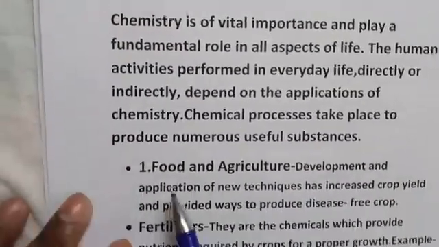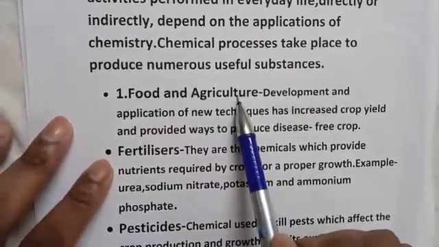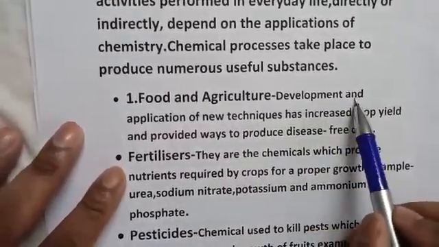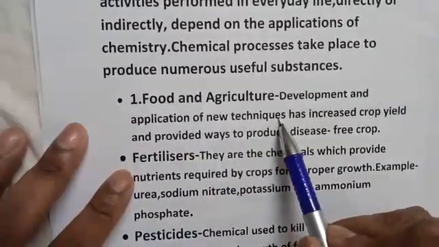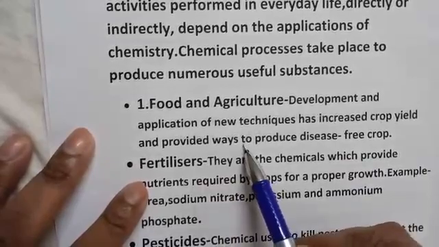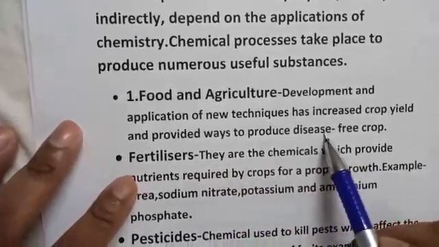The first one, food and agriculture. Chemistry helps in food and agriculture also. Development and applications of new techniques has increased crop yield and provided ways to produce disease-free crops.